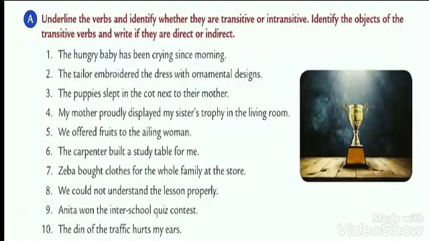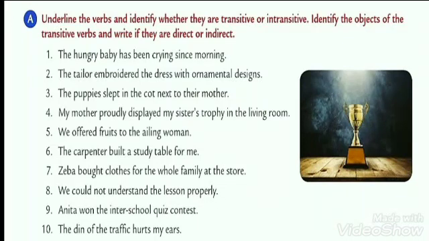Next example, my mother proudly displayed my sister's trophy in the living room. Here we have got the subject as mother. Displayed, how she displayed it, proudly. So displayed will become the verb, because the mother is doing the action of displaying. What did she display?